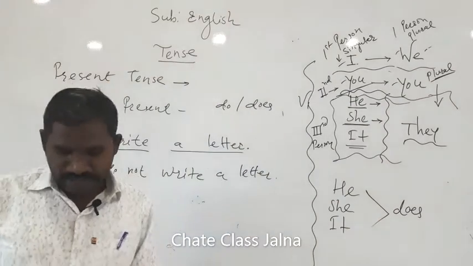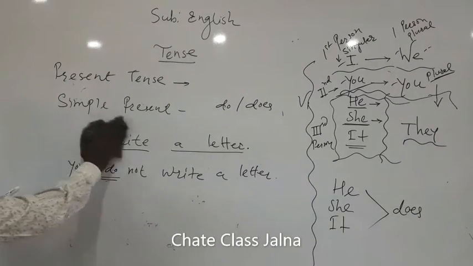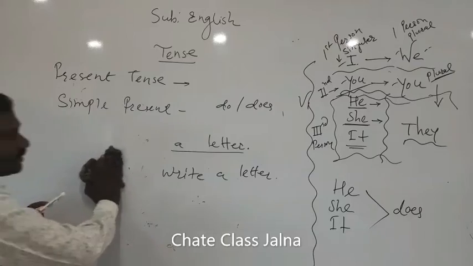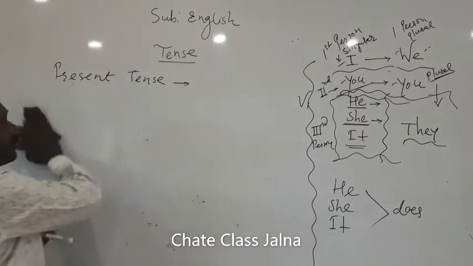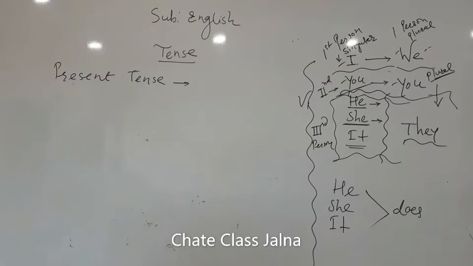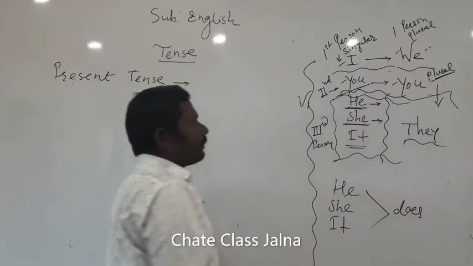How does it differ from the simple present tense? That is the intention of taking this sentence for your clarification. Let us see then. We have to use the third person singular he.